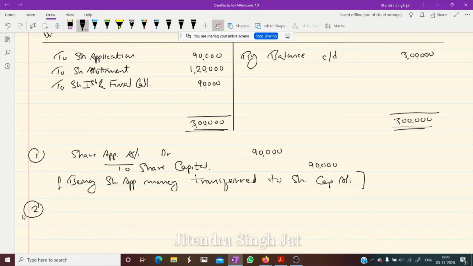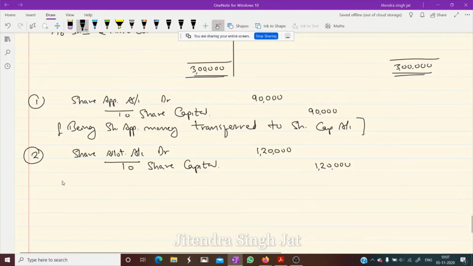Now the next entry we pass: share allotment account debit to share capital for money due. How much? 1,20,000, isn't it? So 1,20,000, being allotment money due.